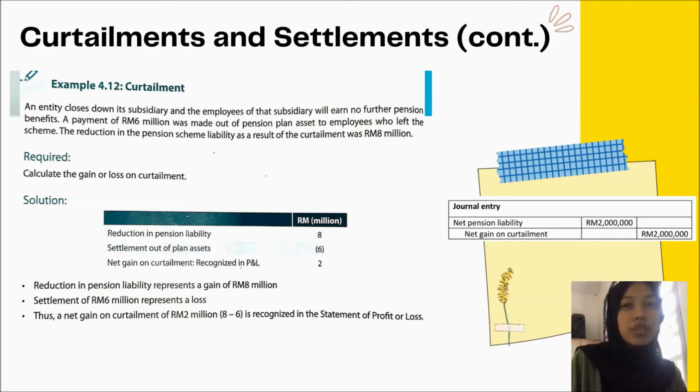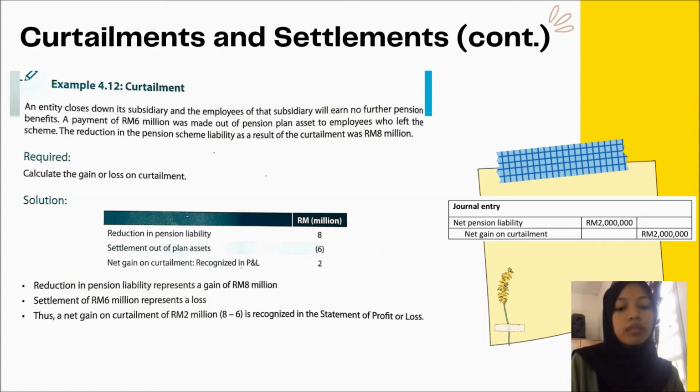So what we need to do is debit the net pension liability 2 million ringgit and credit the net gain on curtailment 2 million ringgit. And this 2 million ringgit, we will recognize as the gain on the curtailment in the profit and loss statement, and it will be treated as the past service cost.